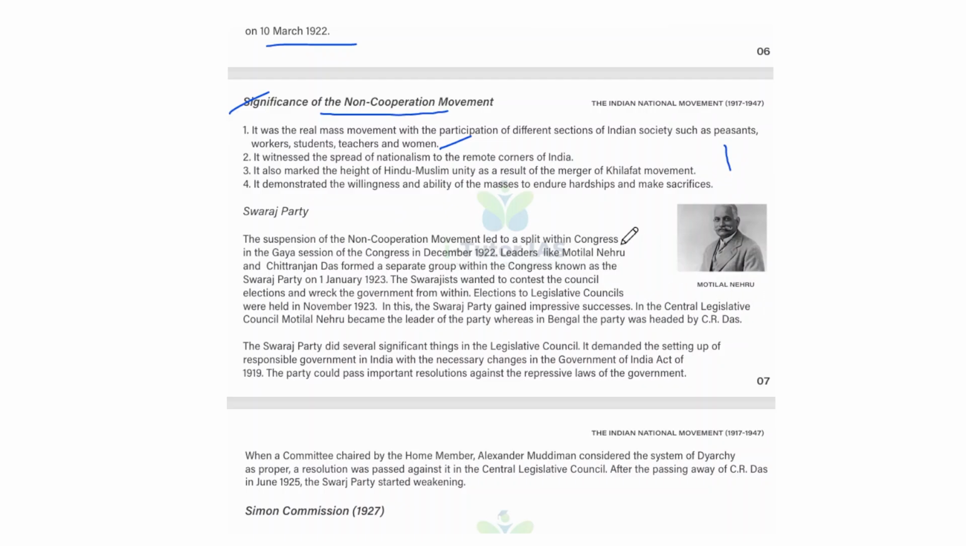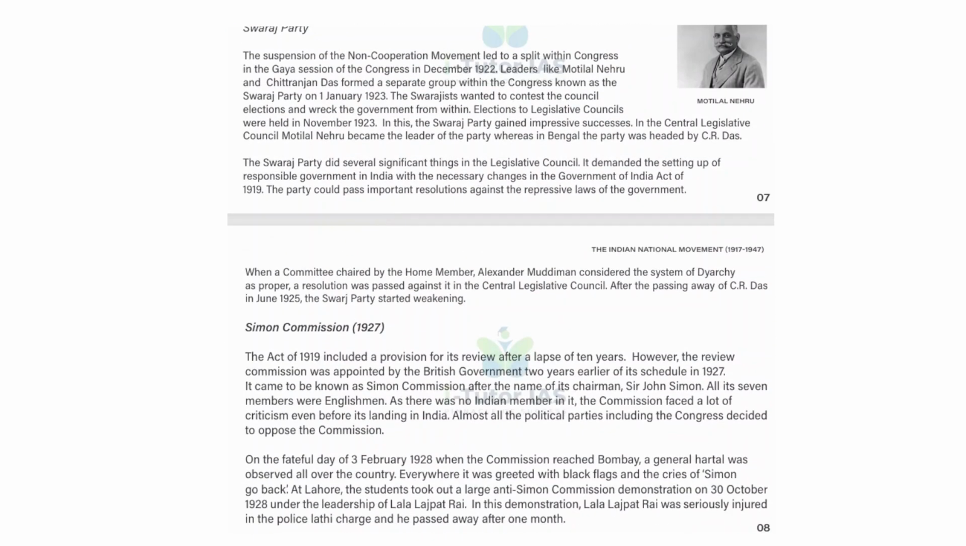So this is Motilal Nehru here. Now, the Swaraj Party. So what is the Swaraj Party? The suspension of the non-cooperation movement led to a split in the Congress at the Gaya session in December 1922. Leaders like Motilal Nehru and Chittaranjan Das formed a separate group within the Congress known as the Swaraj Party on 1st January 1923. The Swarajists wanted to contest the council elections and wreck the government from within.